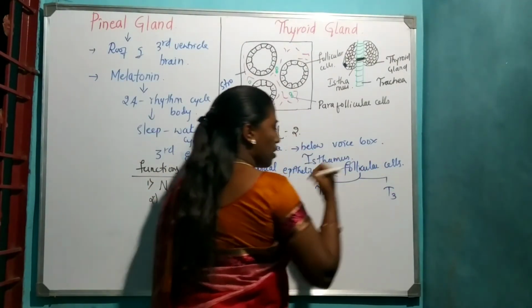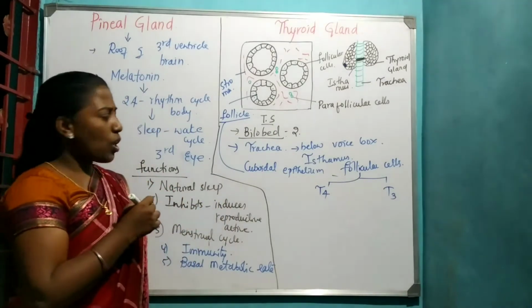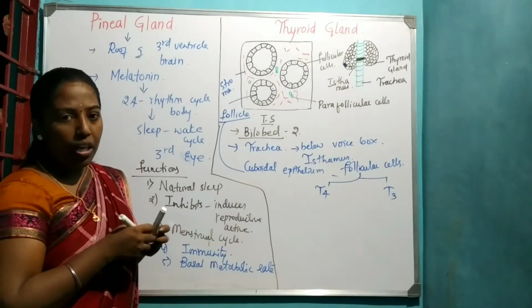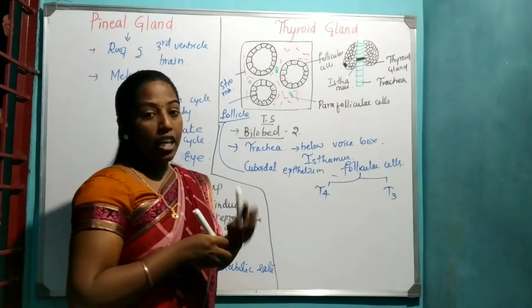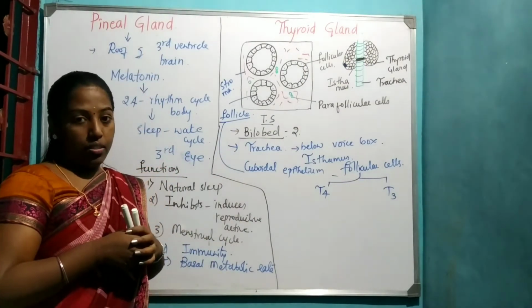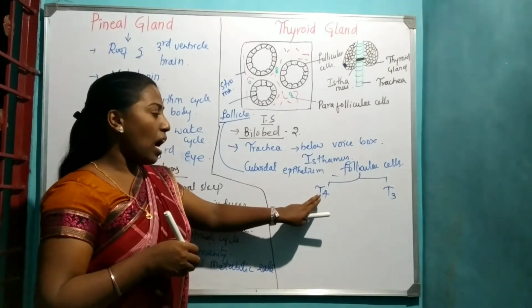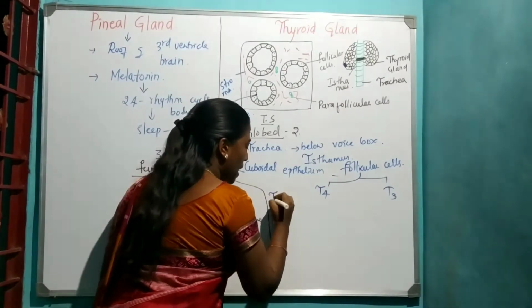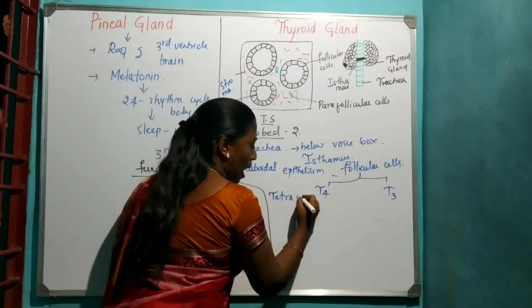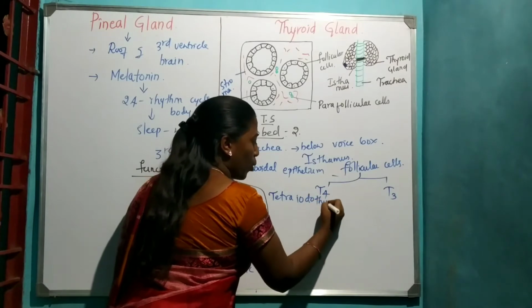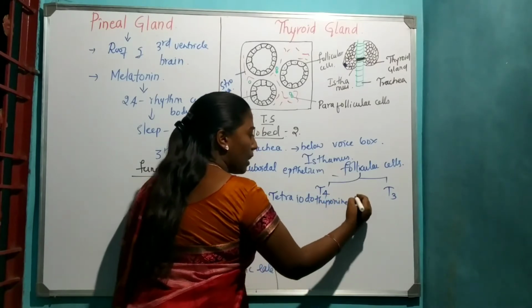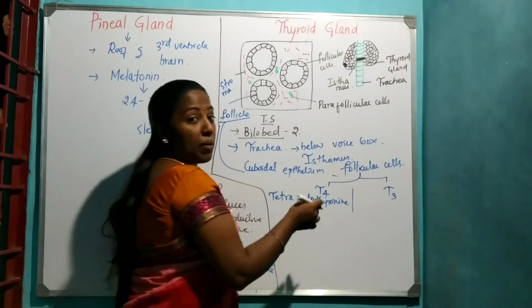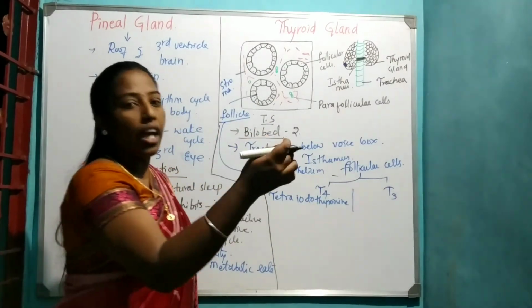What does T4 stand for? It contains four iodine atoms. T4's full form is tetraiodothyronine. The next one, T3, is triiodothyronine.